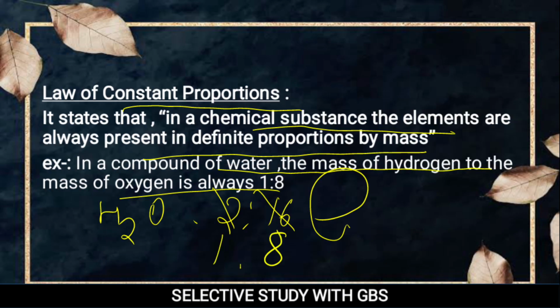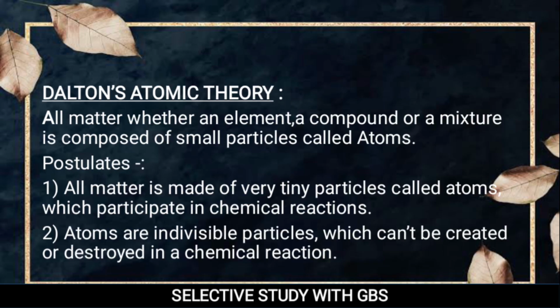Okay, then after that, in today's class we will discuss Dalton's atomic theory. This is a very important portion in this chapter. So just look at this. All matter, whether an element, a compound, or a mixture, is composed of small particles called atoms.